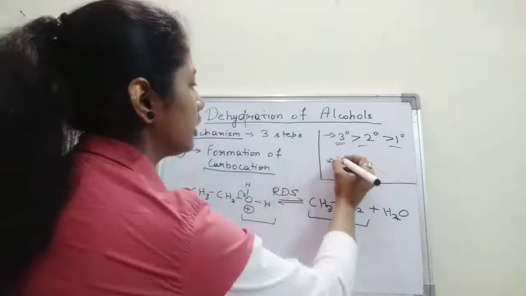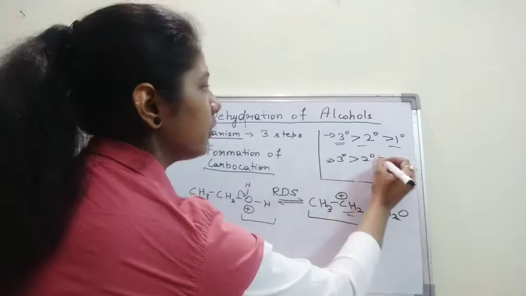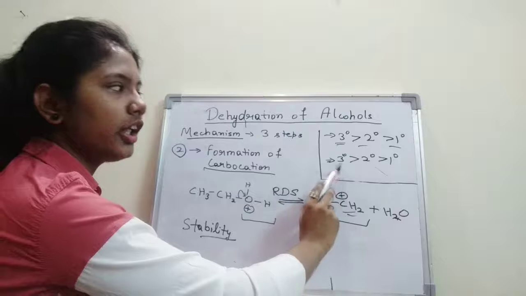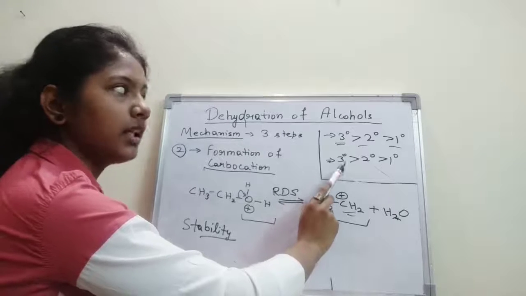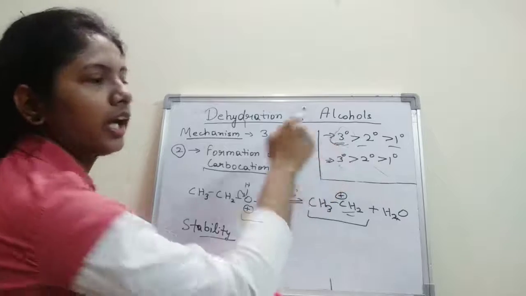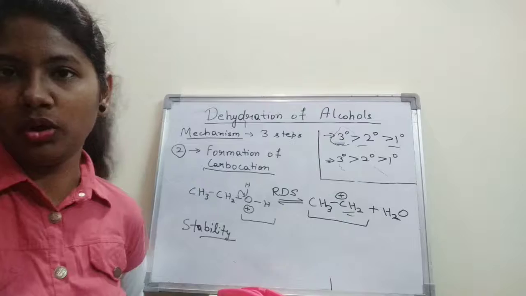We know that tertiary carbocation is most stable, then secondary, and then primary. Just because the tertiary carbocation is most stable, tertiary alcohols undergo dehydration faster in comparison to secondary and primary alcohols.